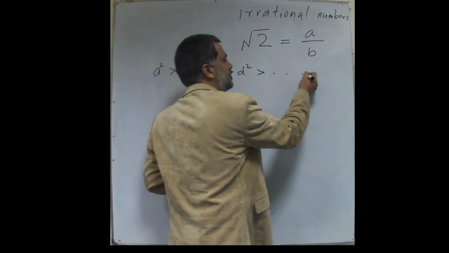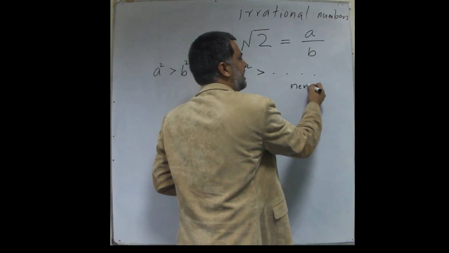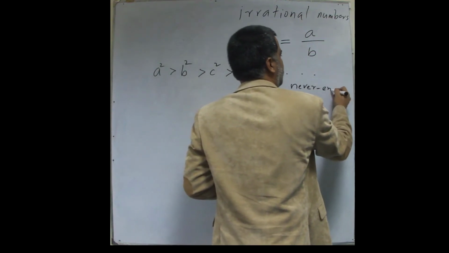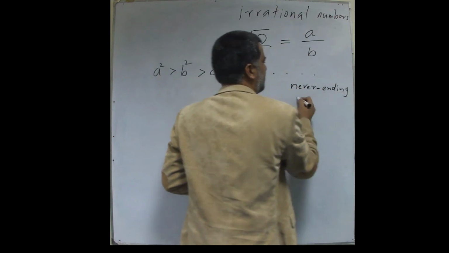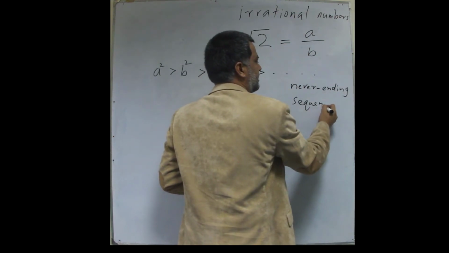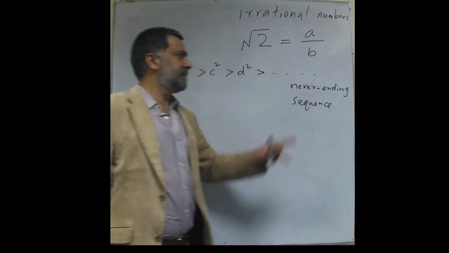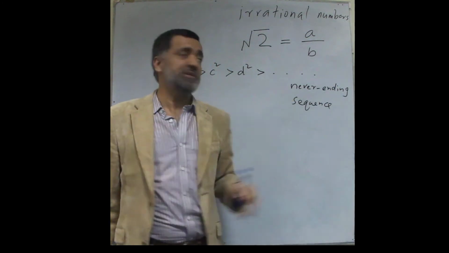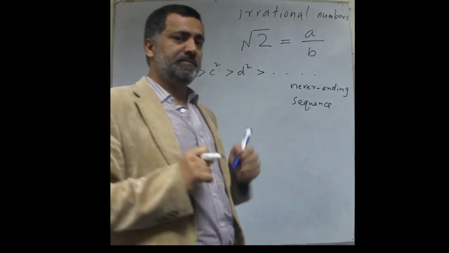And this should not end. This is a never-ending sequence. This sequence of numbers is never ending. It will never stop, because you can always repeat that process.